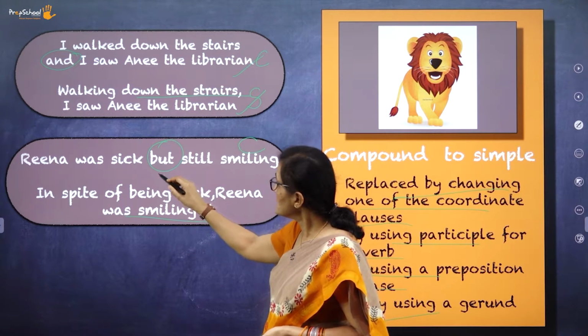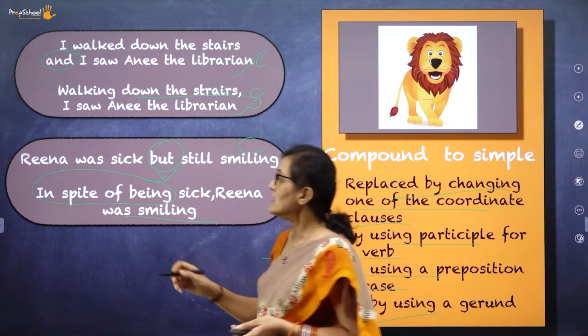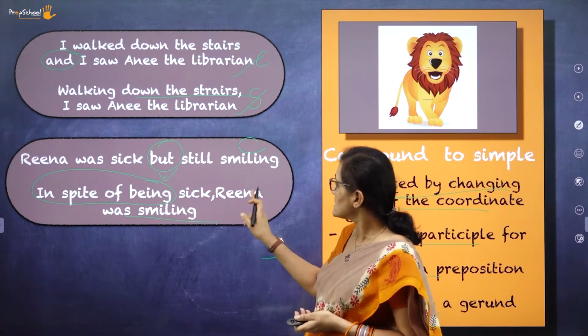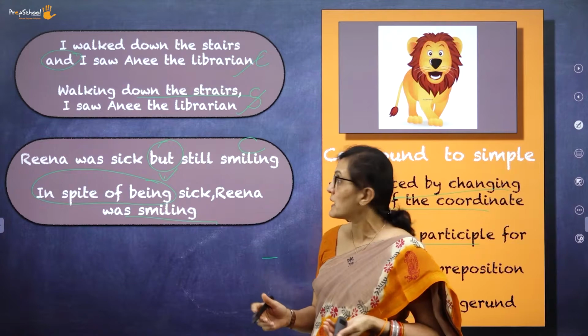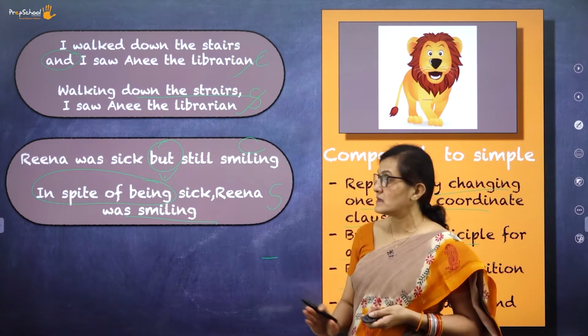So, you're replacing this with a subordinate clause. In spite of being sick, Rina was smiling. So, a compound sentence becomes a simple sentence.